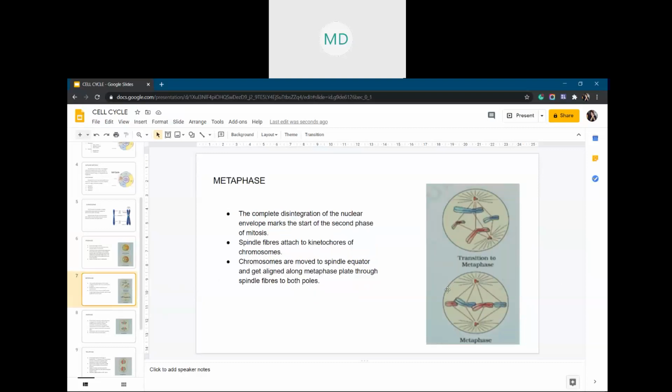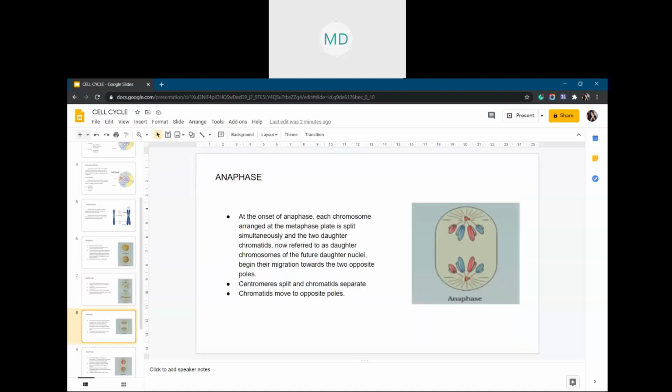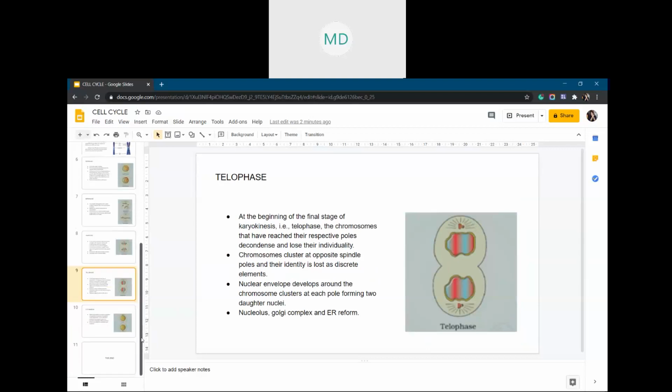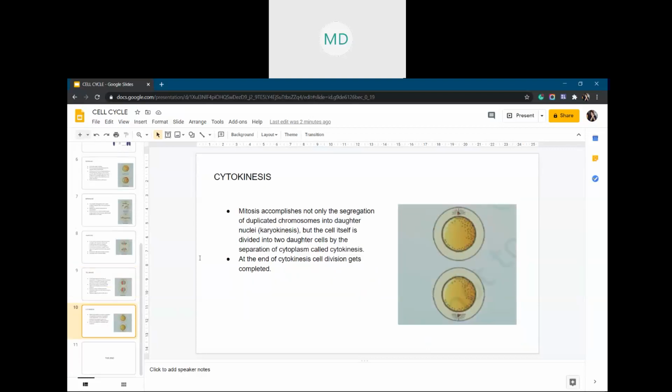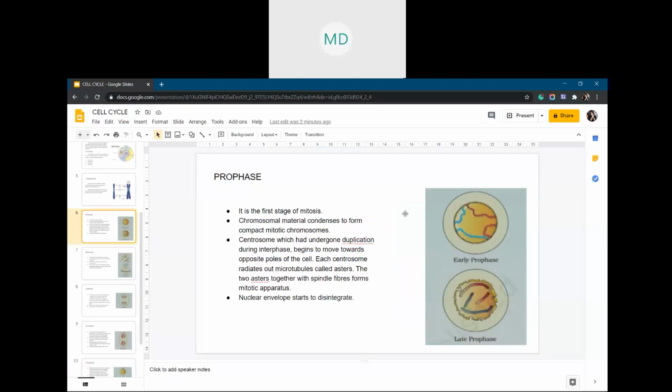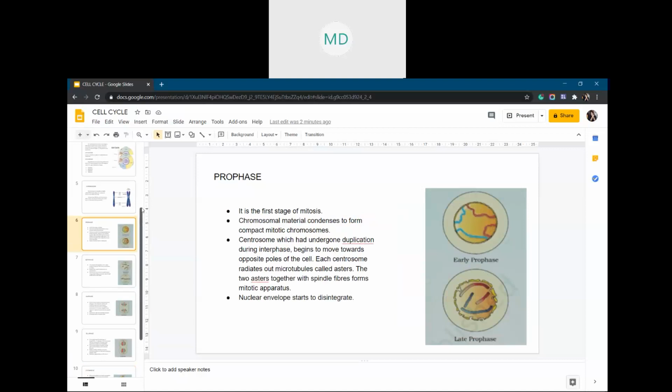For metaphase, you can draw this one. This is not a proper diagram for metaphase. If you draw both, then it's well and fine, but if you choose to draw one, you can draw this one. And for anaphase, single is there. For telophase also, single is there. For cytokinesis, you have to draw both. But for prophase and metaphase, draw the second one. That will be proper.